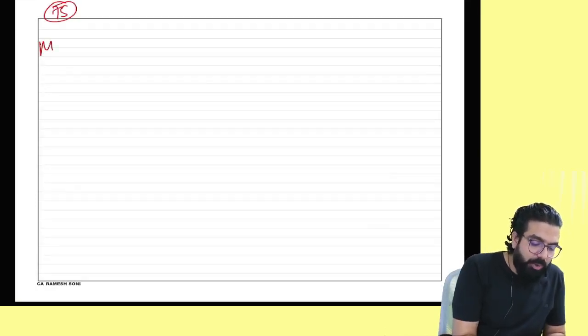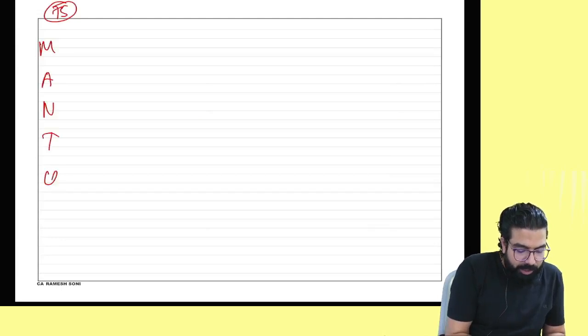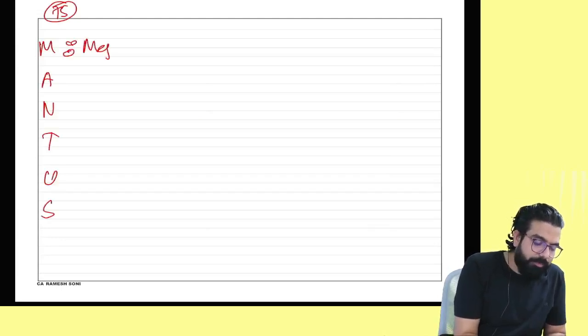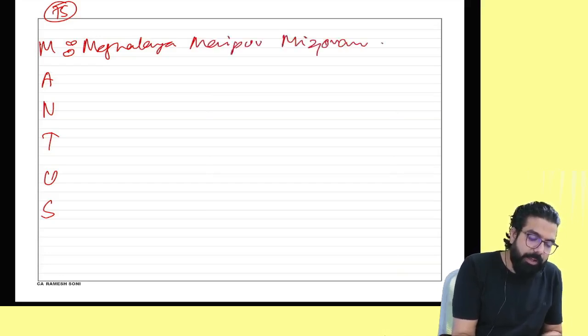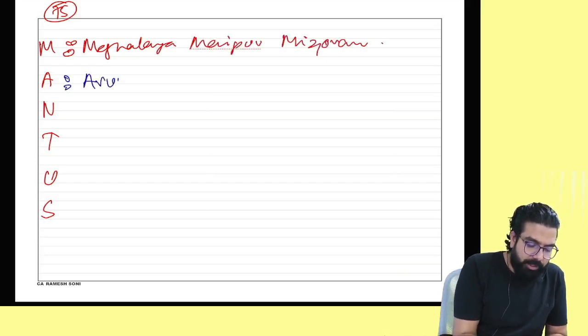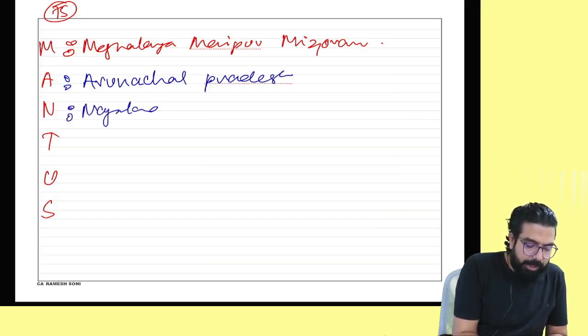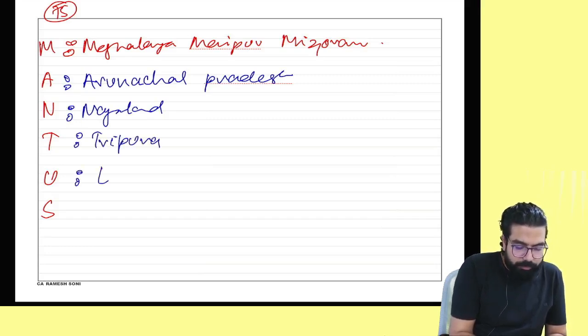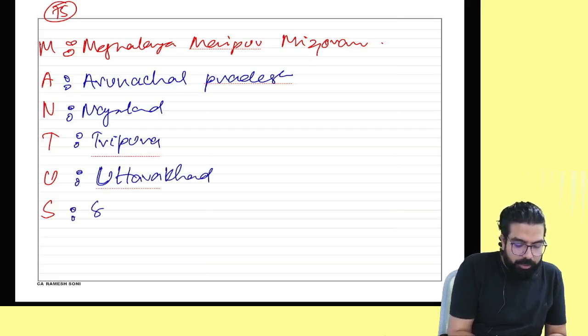You have to remember 75 lakh is applicable if you are in the states of MANTUS. Sir, what is MANTUS? M for Meghalaya, Manipur and Mizoram. A for Arunachal, N for Nagaland, T for Tripura, U for Uttarakhand, S for Sikkim.